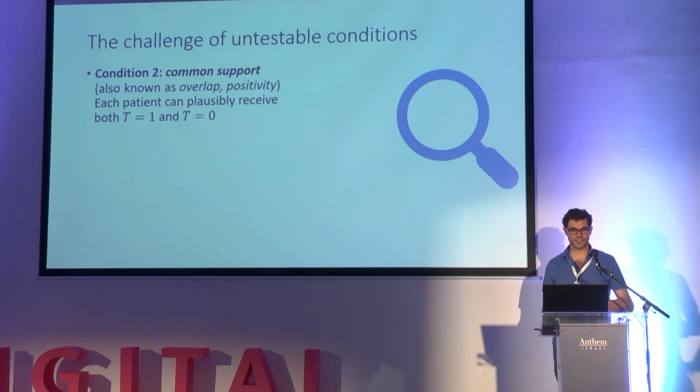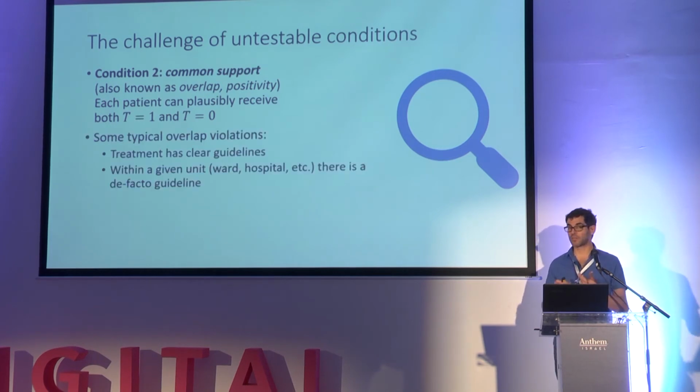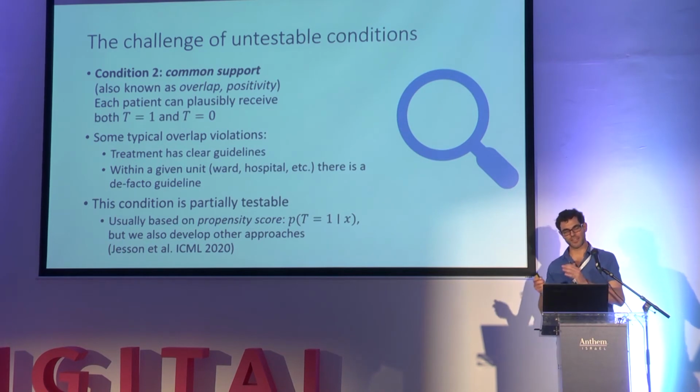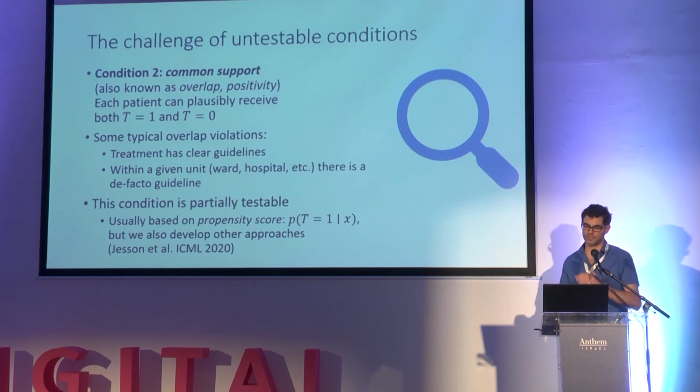The other condition is called common support. It means that each patient can plausibly receive each of the two treatments. When does this not happen? If there are clear guidelines saying this is how a patient should be treated, then for this patient we will only see, let's say, T equals 0. For patients of this type, we will never see what happens to them under T equals 1. So we can apply our model and get some prediction, but that prediction will be based on nothing and will be unfounded. Unlike hidden confounding, this is partially testable, and we also have some recent work on that.